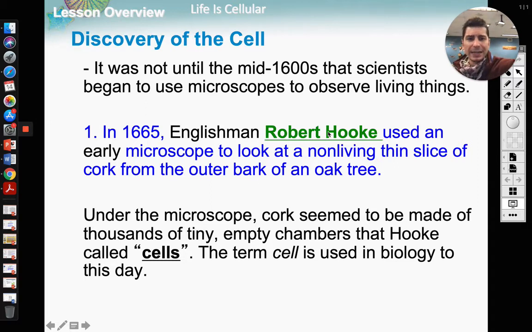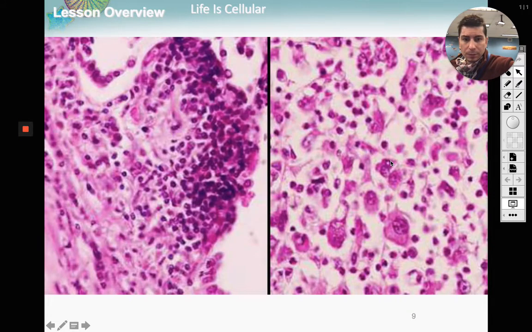So he started looking at trees, actually, the bark off of trees, under his microscope. Now, he sliced them very, very, very thin. So I don't want you to think he got a big piece of bark and was like, here, let's look at this. No. He thinly sliced it and put it under his microscope. And what he noticed was, now they were not like this, but he noticed all these little things under his microscope.